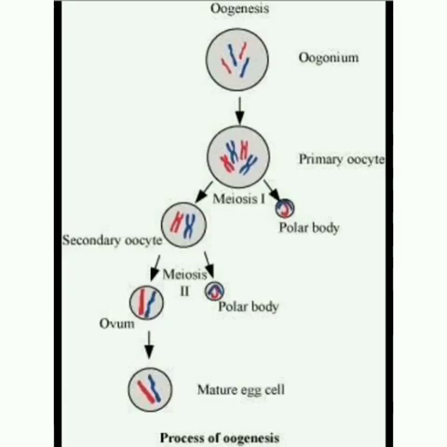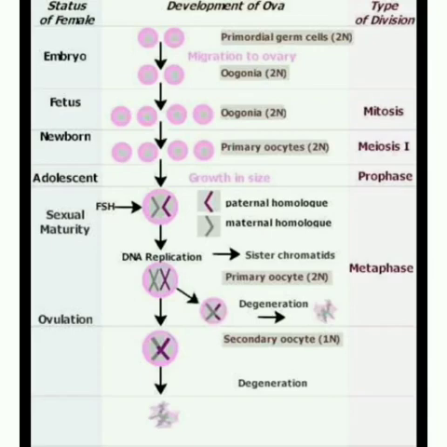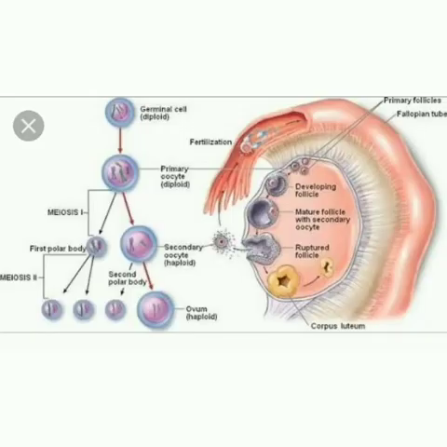The second polar body also disintegrates. The tertiary follicle eventually becomes a mature follicle or a Graafian follicle. If fertilization does not take place, second meiotic division is never completed and the egg disintegrates. At the end of gametogenesis, in females, each primary oocyte gives rise to only one haploid ovum.